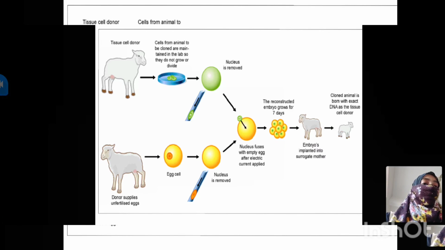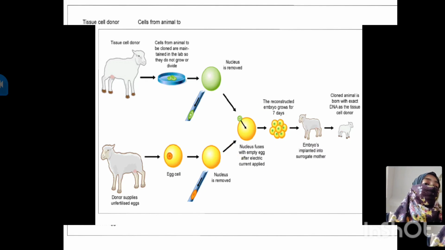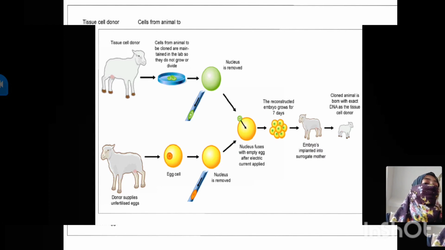Understood this cloning method? What happens in this? They are getting sex cells from both of them, then they are removing the nucleus from it, and then they are fusing that nucleus, forming an embryo. That embryo grows for 7 days and is then implanted into the surrogate mother, the mother which carries that zygote.